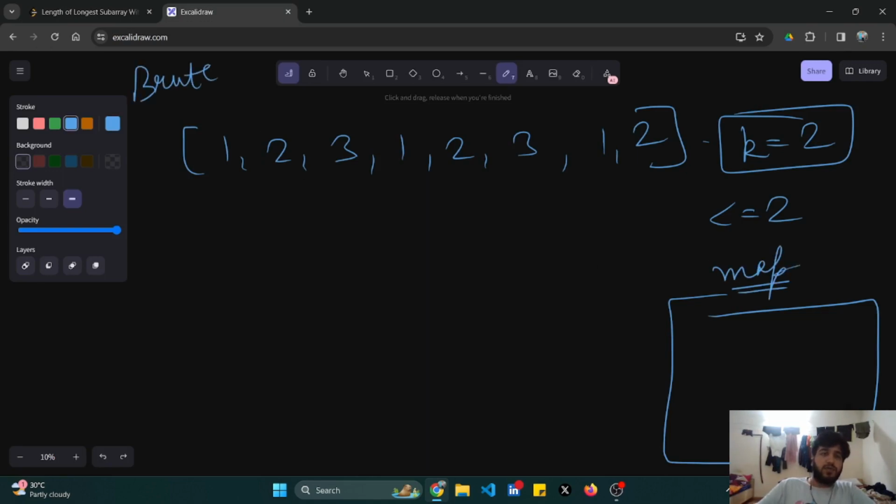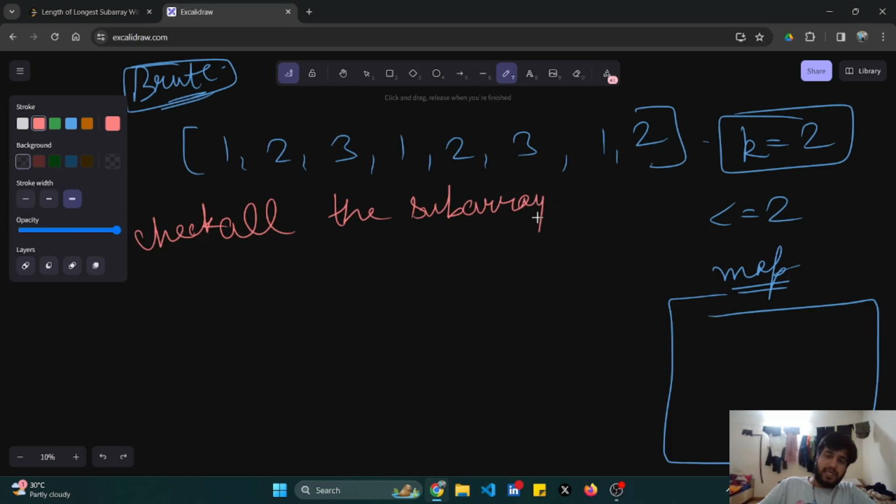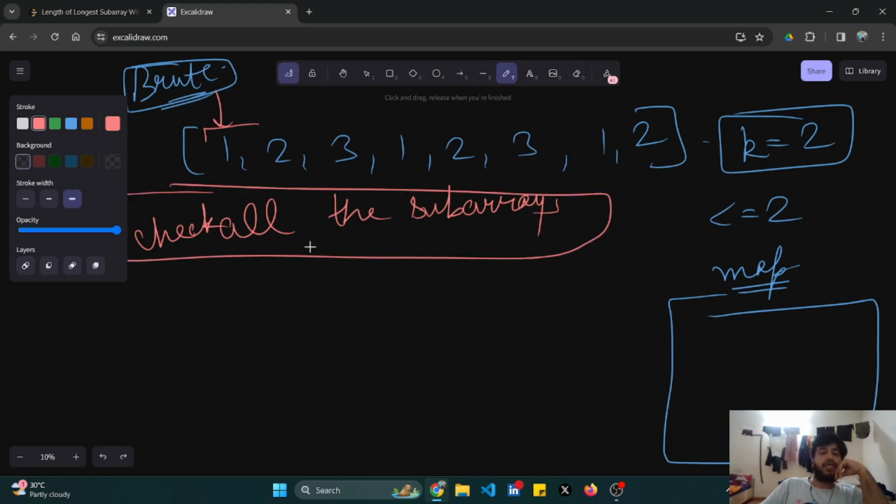What can be my brute force approach? The brute force approach can be that I just check all the subarrays. Basically, if I stand at this element, then all the subarrays starting at 1 would be: first this will be the subarray, then 1, 2, then 1, 2, 3, then 1, 2, 3, 1, then 1, 2, 3, 1, 2, and so on.